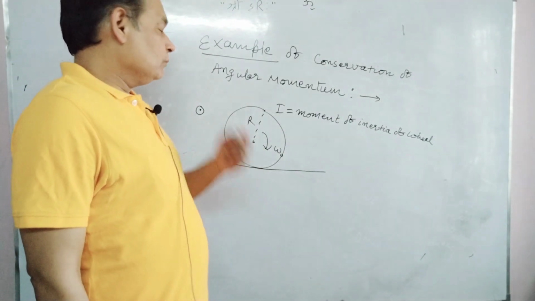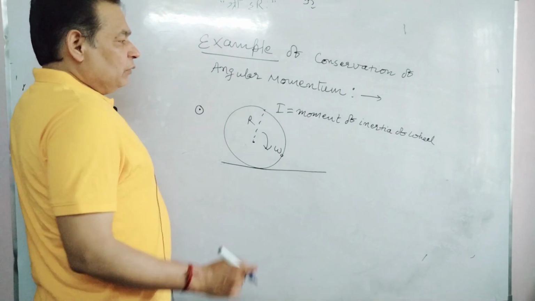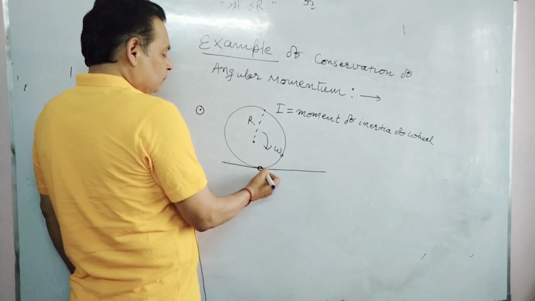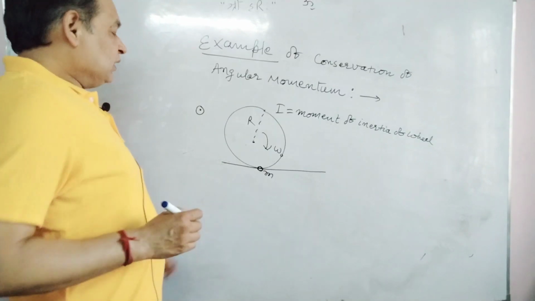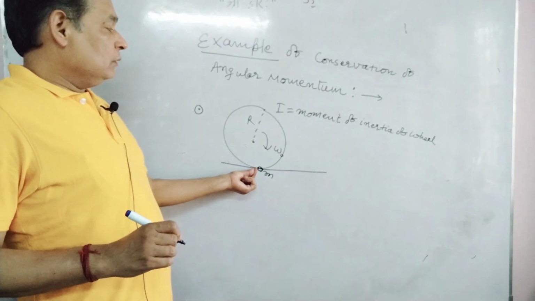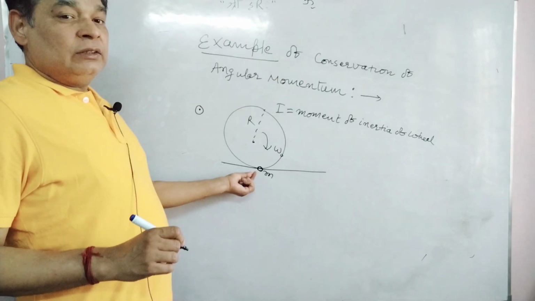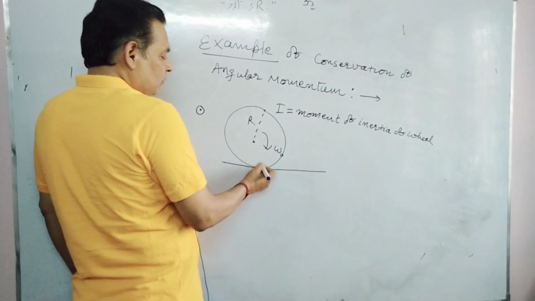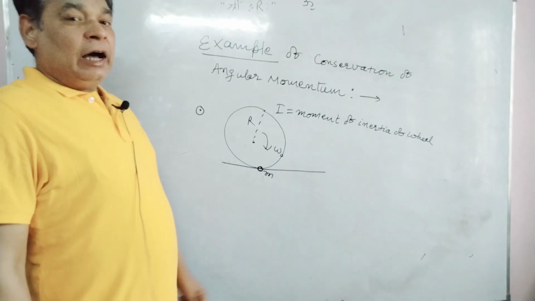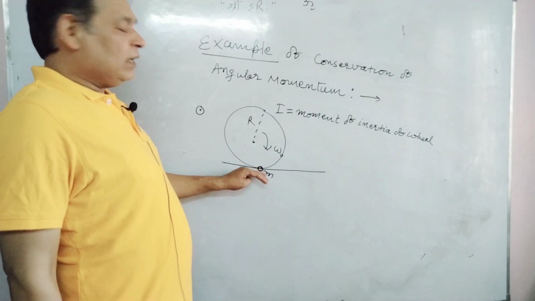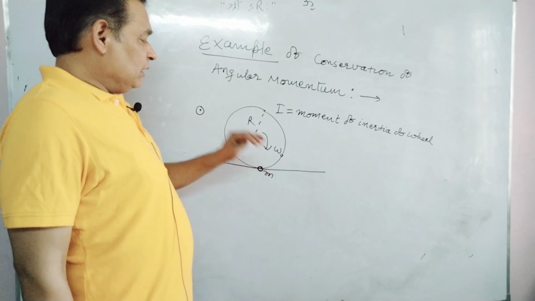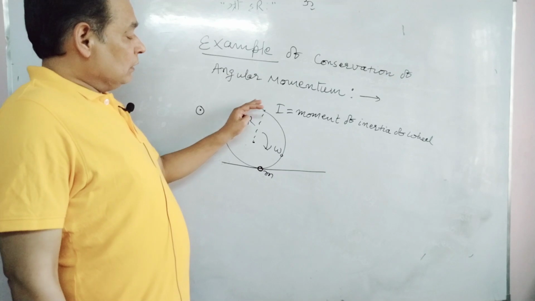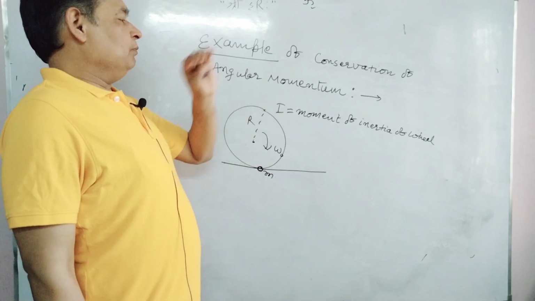Suppose during this motion a very small particle of mass small m sticks to the edge of the wheel. This small mass was at rest initially, and it sticks to the edge of the wheel. After sticking this small particle of mass m at the edge, what will be the angular momentum? What will be the angular velocity of the particle-wheel system?